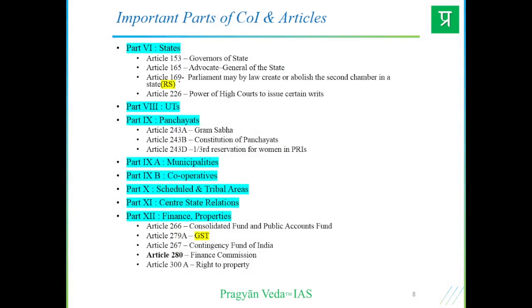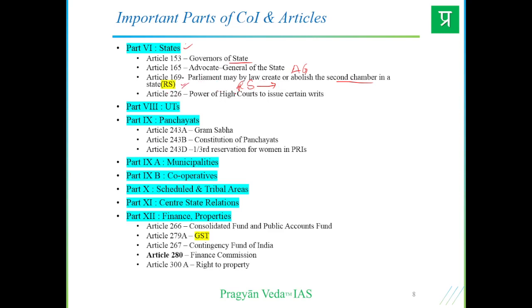Then in Part 6 we have the state, under which some important articles. Governor of the state is entailed in 153. Article 165 gives the Advocate General of the state. Then we have Article 169, Parliament by law can abolish the second chamber in the state. So the Rajya Sabha, which comes in the center, and a similar wing in the state, whether to create or not create, is given in Article 169.